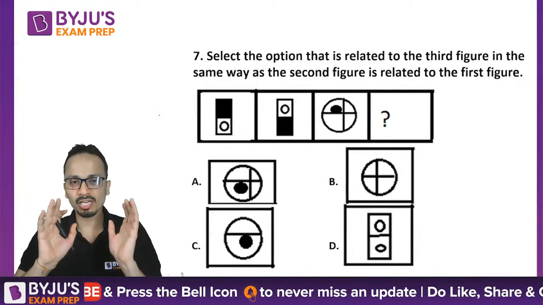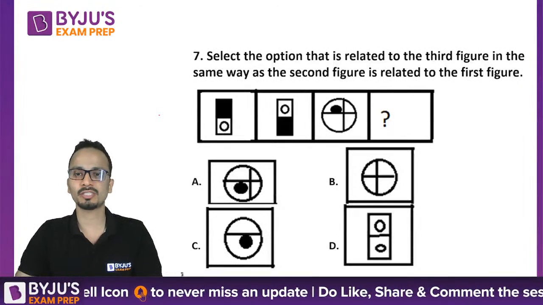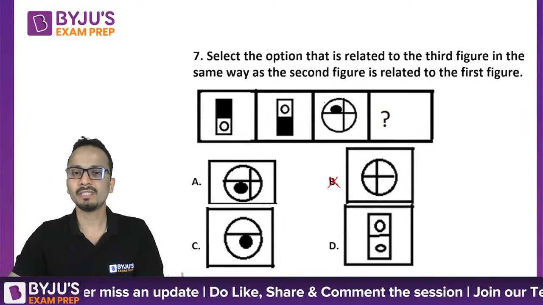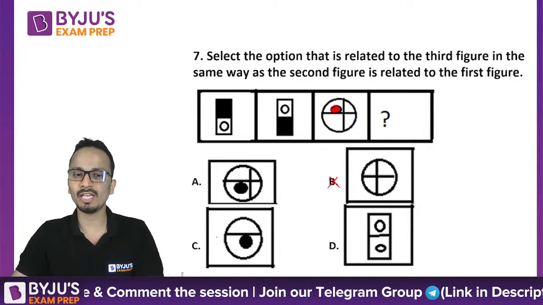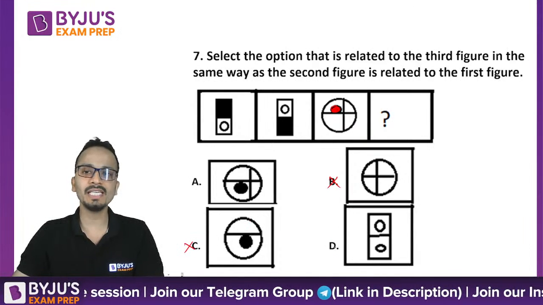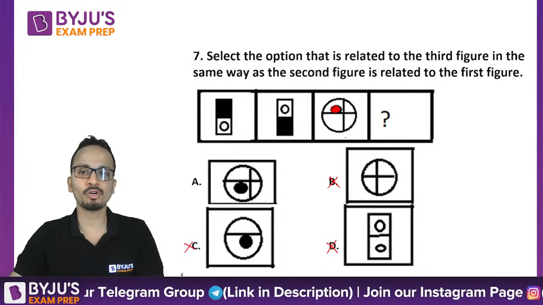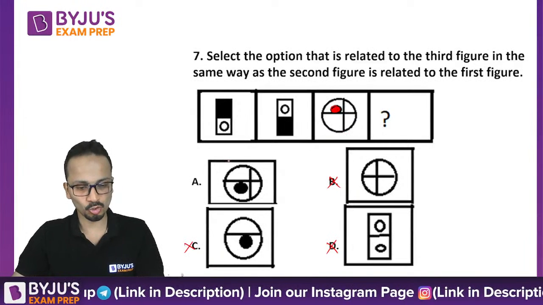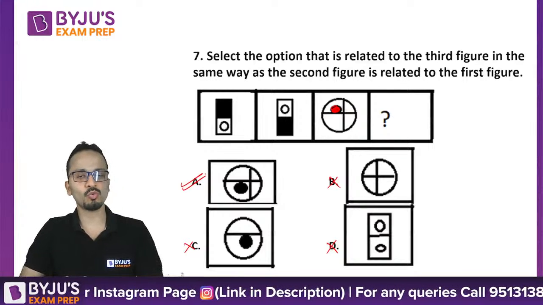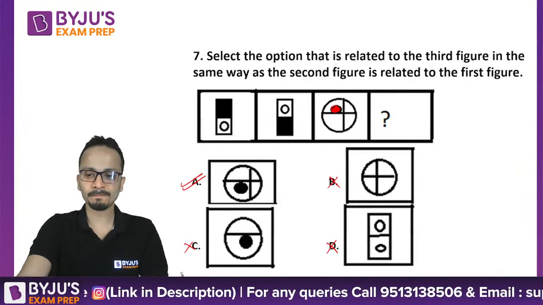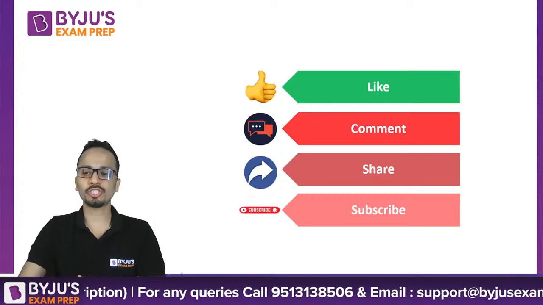Okay. Now clearly you can eliminate 3 options. In option B, this oval is missing. In option C, one of the lines is missing. Option D is not at all related to the question figure. So yes, the correct answer has to be option A. So this was a very straightforward question. Now let's move on to the next question, question number 8.